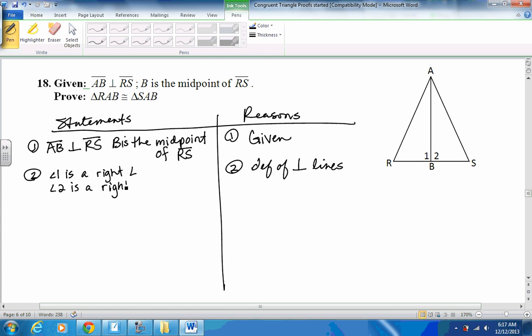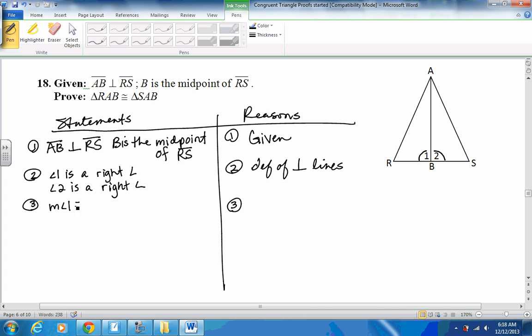Now, to prove these triangles congruent, I want to get congruent parts, angles, sides. So maybe 1 and 2 correspond. So I'm going to go back and check. They're trying to prove R A B, S A B. So yeah, R is going to correspond with S. This is going to be a reflection, and angle 1 will correspond with angle 2. So if I can prove that 1 and 2 are congruent, that will count for one of my sets of corresponding congruent parts.